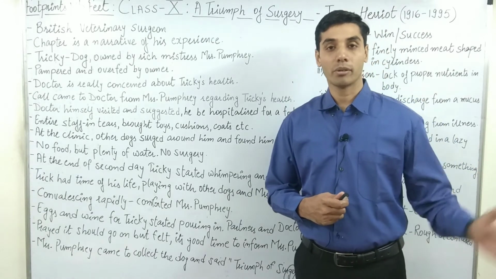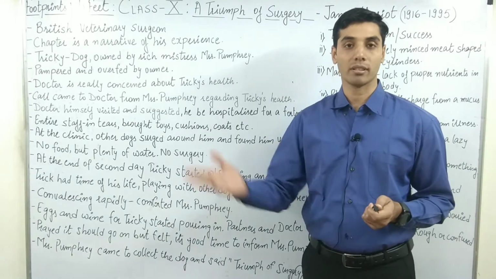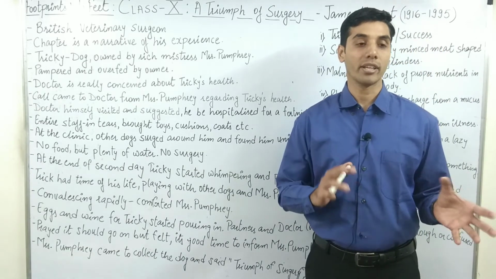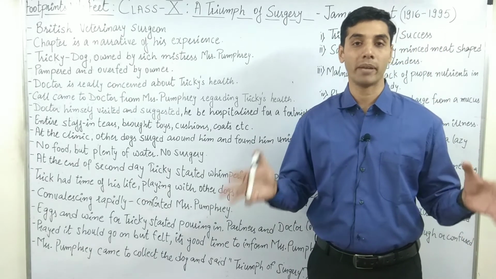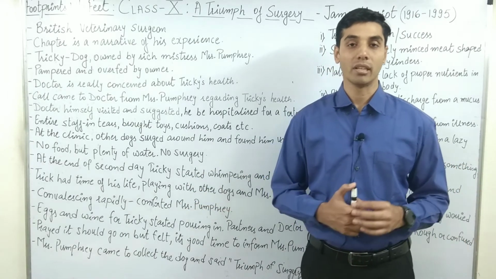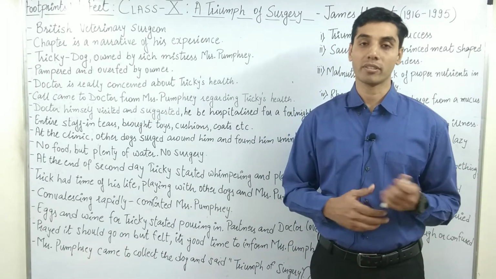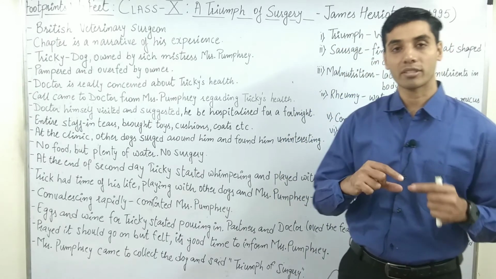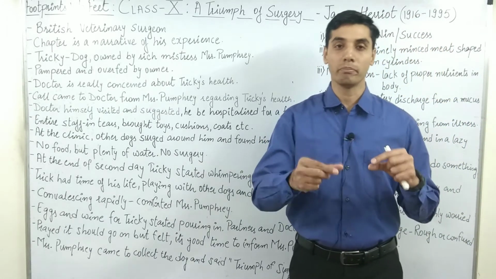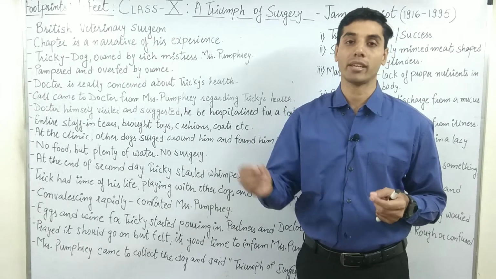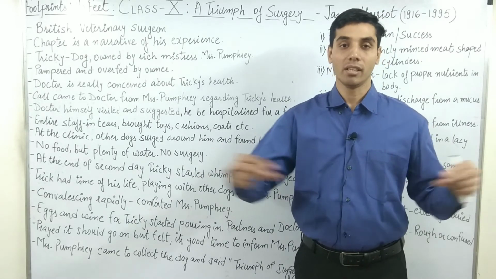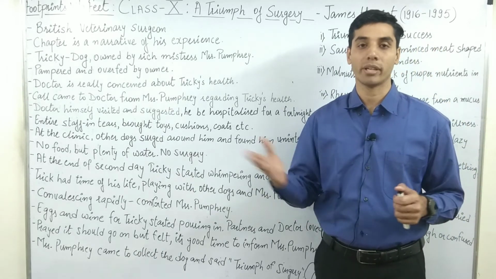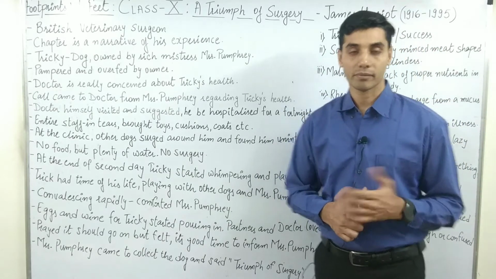Pumphrey is now carrying this dog for a walk outside the house, and he sees the dog and uses the word that he looks like a big bloated sausage. Now, what do you mean by sausage? Sausage is normally used in European countries a lot. Sausage is actually minced meat. When you grind the meat very finely and put it in cylindrical tubes, it gets a cylindrical shape, and normally it is put in a number of different things like hot dog.